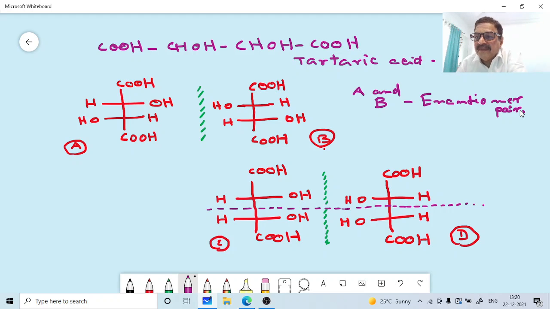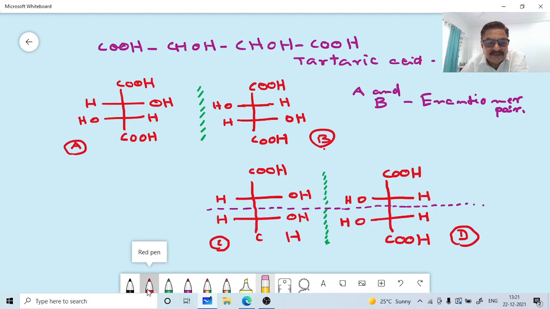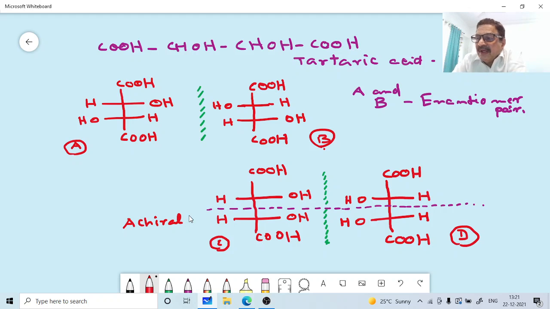Okay, so C and D have a plane of symmetry. It is passing through the center of the molecule here. So this molecule is therefore achiral. Even though it has two stereogenic centers, it is an achiral molecule. It is therefore achiral, though it has two stereogenic centers.